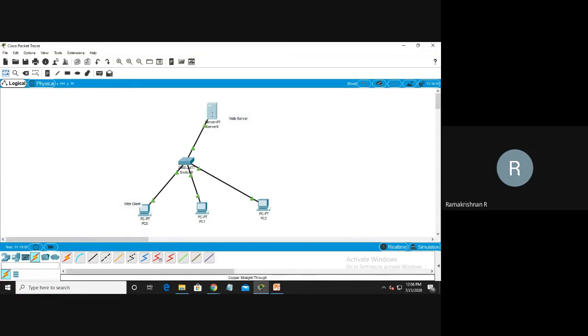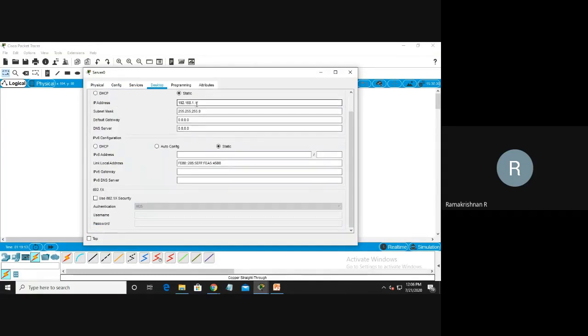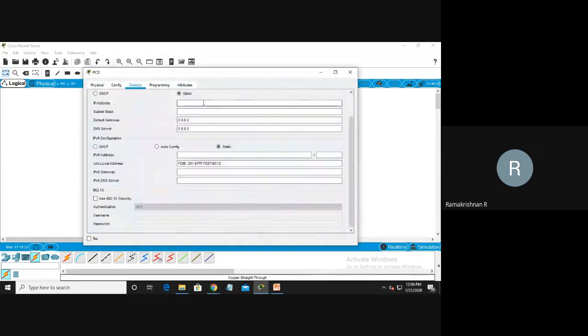Here the IP address I assigned is 192.168.1.1. Every machine needs an IP address. I will tell you later what is class A, class B or class C, and how to type this number. Later on you will understand. For now, simply for remembering, I typed 192.168.1.1. This is the address of the machine. Similarly, this machine also needs an IP address. For this, I'm going to give 192.168.1.12. Subnet mask is automatically taken. Finish.